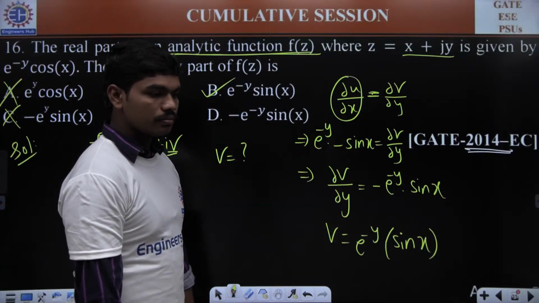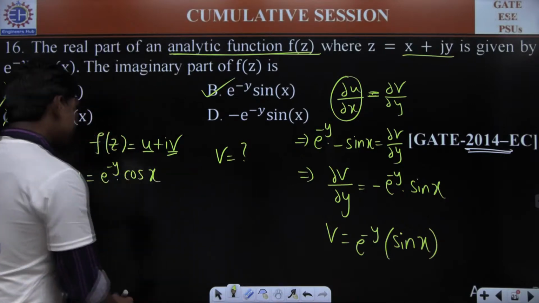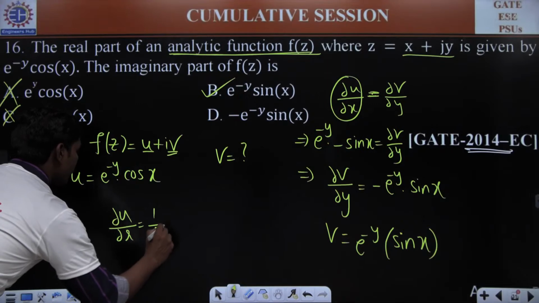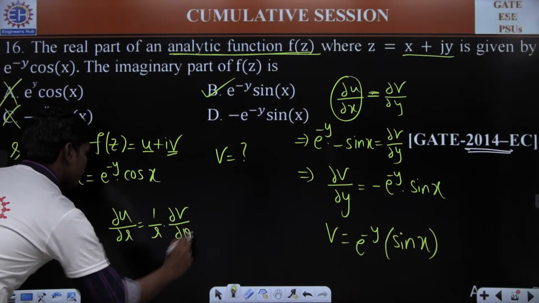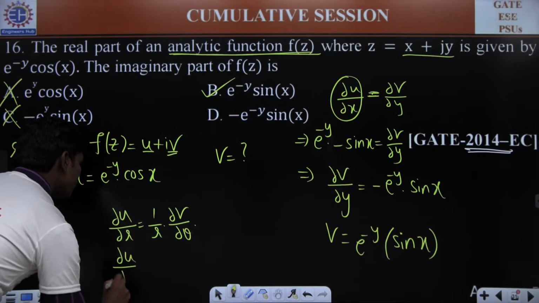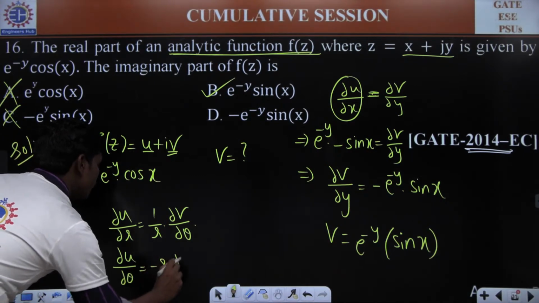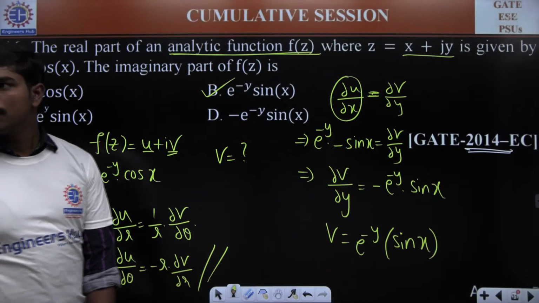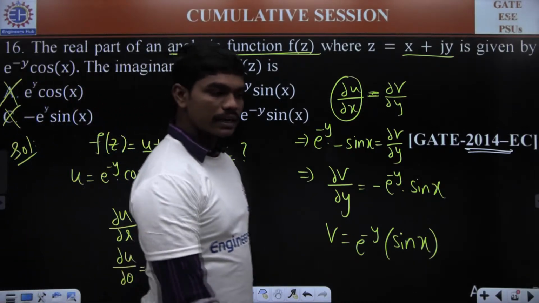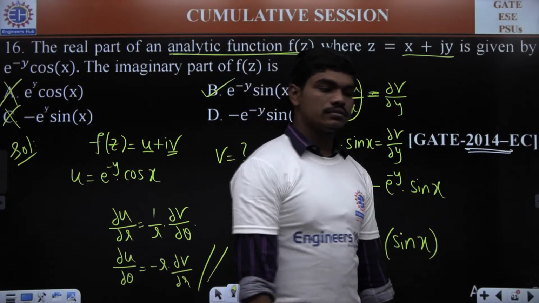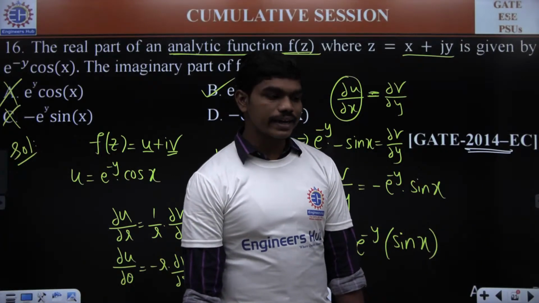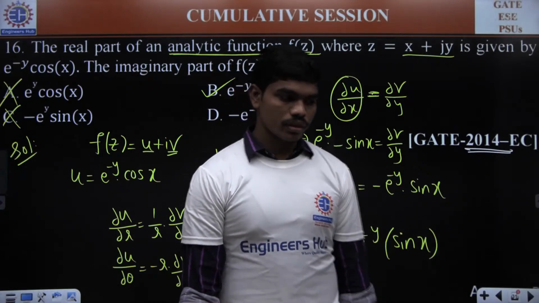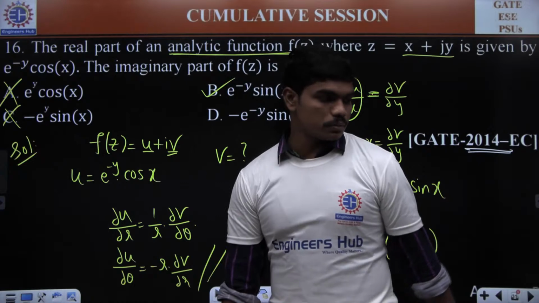In polar coordinates, I told you in the last class also, ∂u/∂r equals (1/r) ∂v/∂θ, and of course ∂u/∂θ equals -r ∂v/∂r. We have seen this in polar coordinates. Any questions in polar coordinates? I have already given you this when we were talking about analytic functions. So is that clear to all of you? Can I go for the next problem?